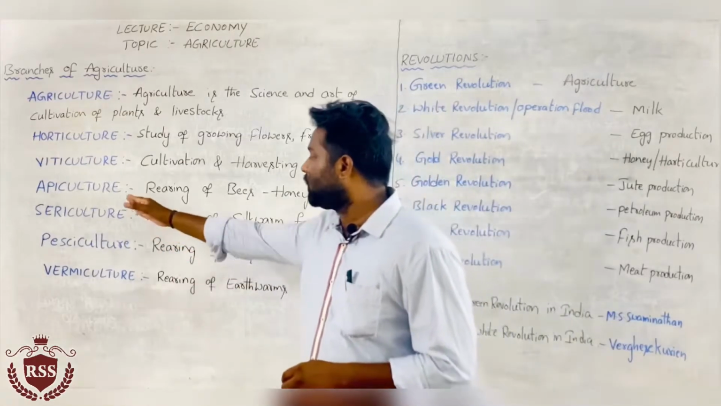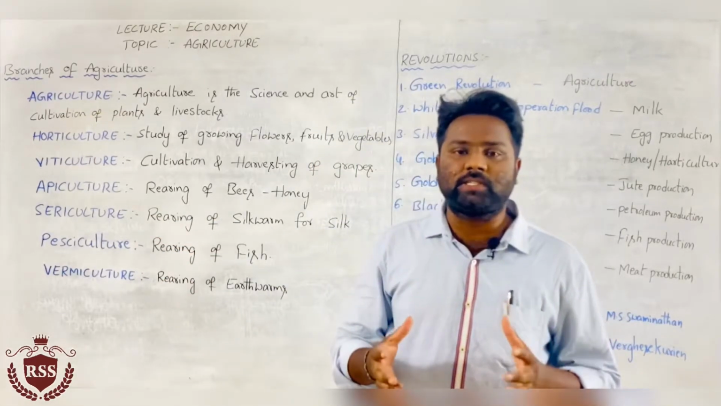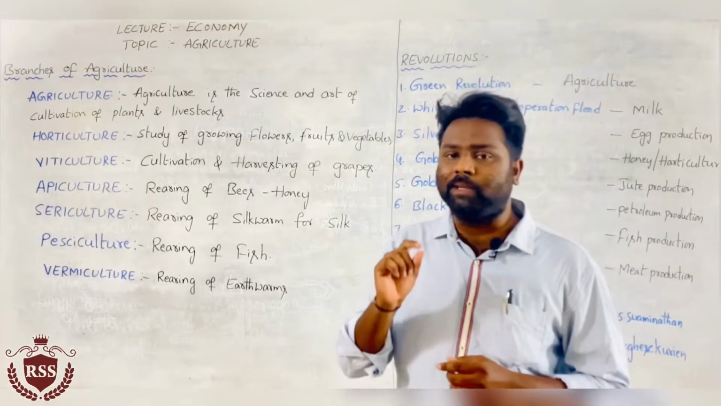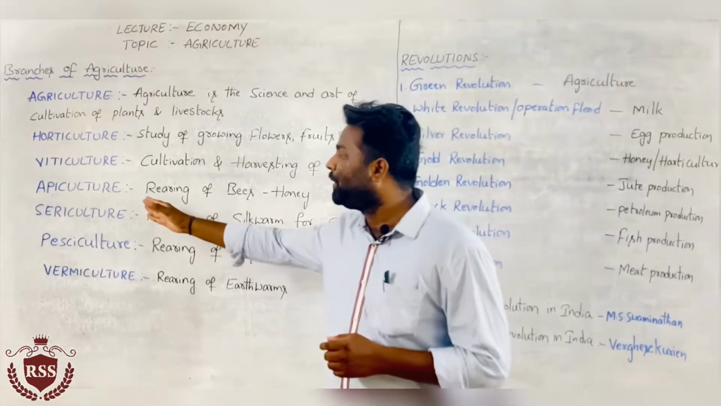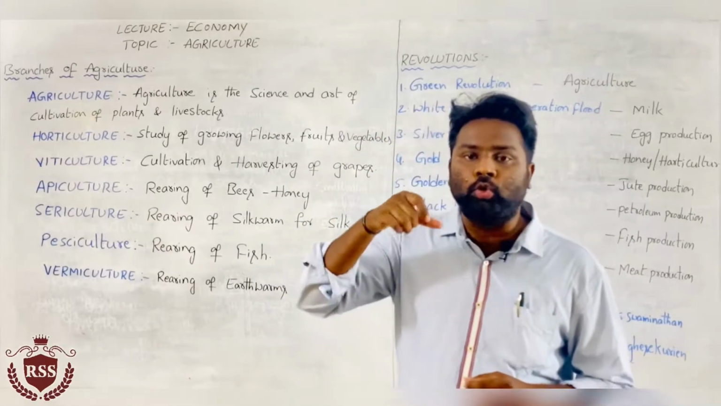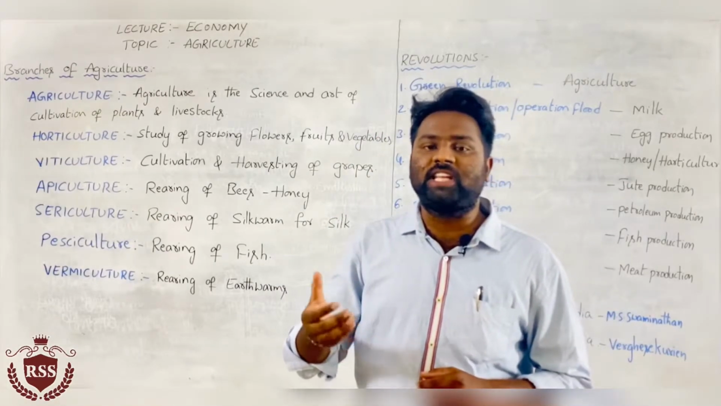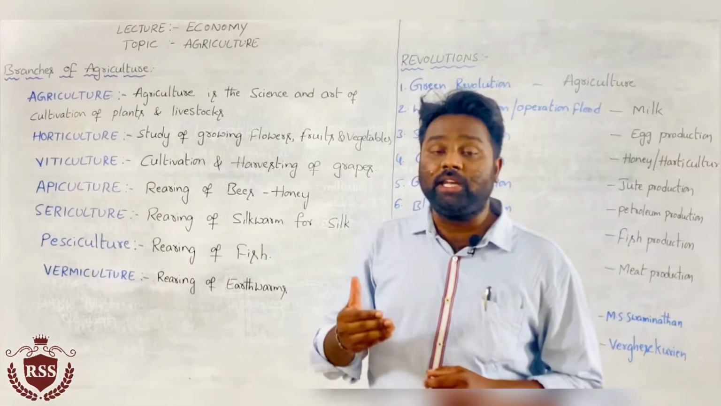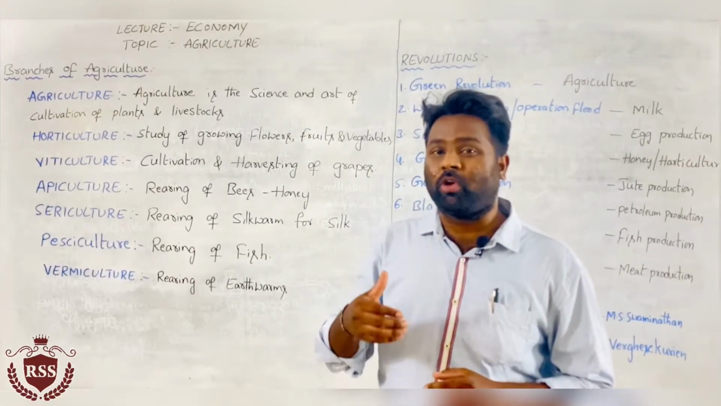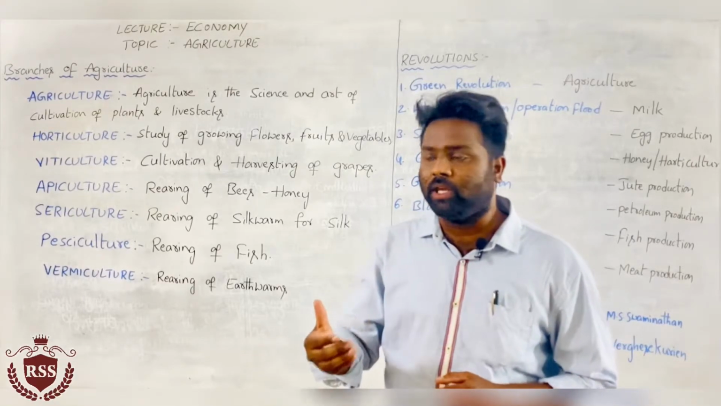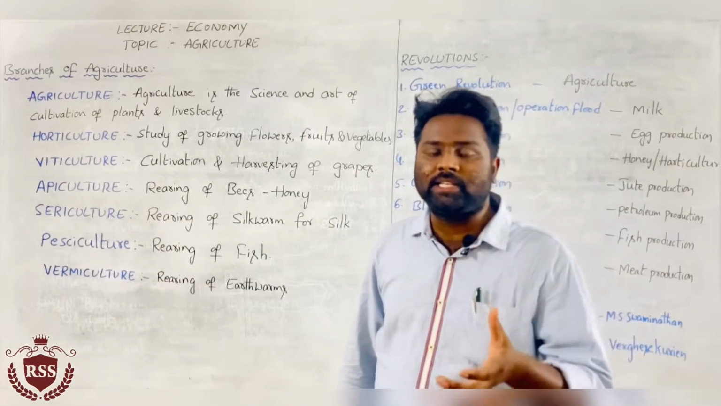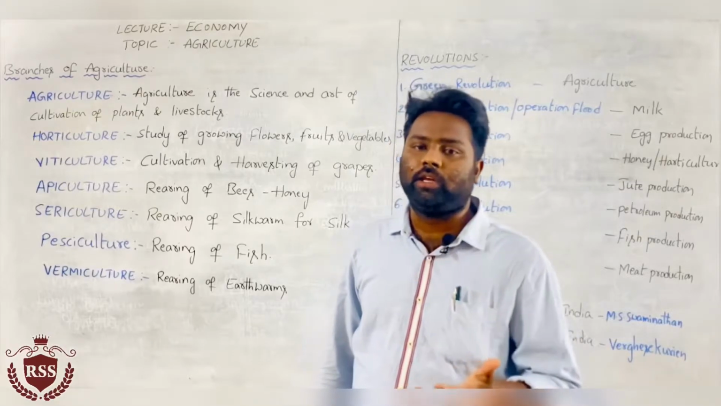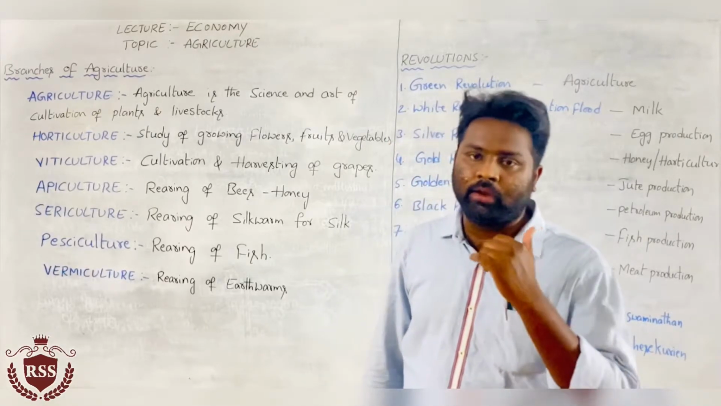Then apiculture means rearing of bees, honey bees. తేనెటీగల పెంపకాన్ని మనము అపికల్చర్ అంటాం. తేనెటీగలు ఎందుకు పెంపకం చేస్తారు అంటే ఫర్ ద సేక్ ఆఫ్ హనీ. Honey is one of the products that comes from apiculture. We rear honey bees for the sake of honey, the food we eat.